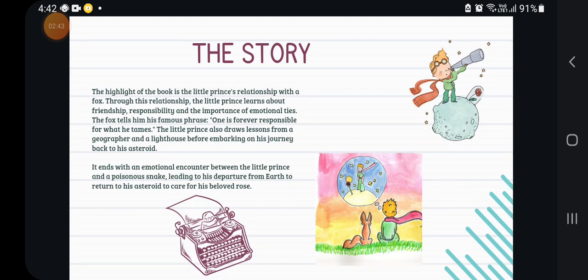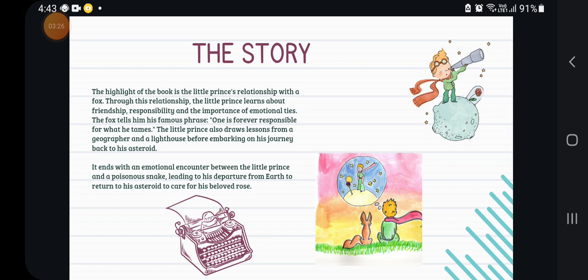The story's highlight is the Little Prince's relationship with the fox. He visited the planet of the geographer, and then he met the fox. The fox asked the little prince to stay with him and have a relationship. One time the little prince, while running, saw a clump of roses. He remembered his rose that was very unique for him. But when he saw that clump of roses, he thought that his rose was not so unique.